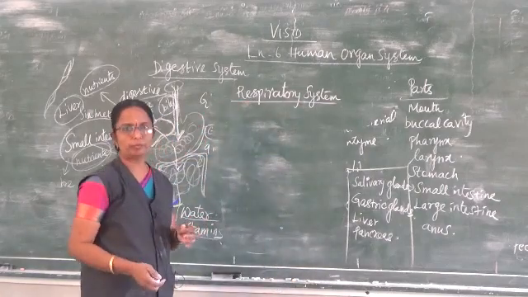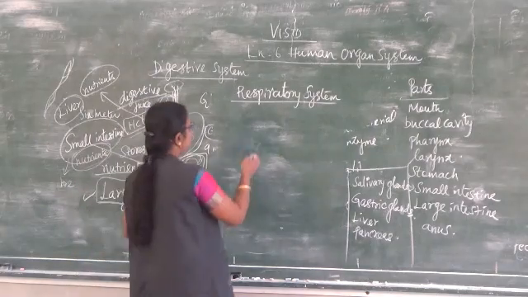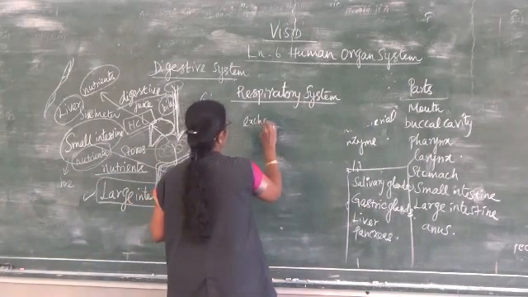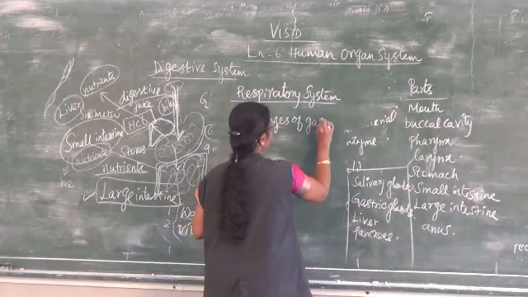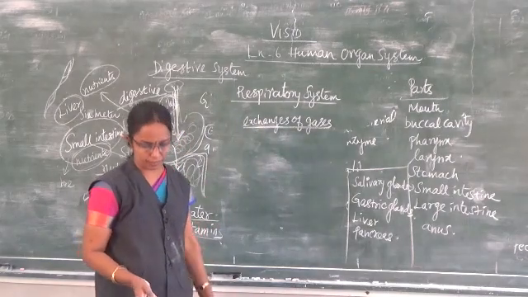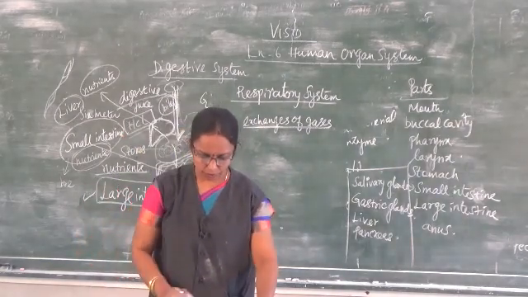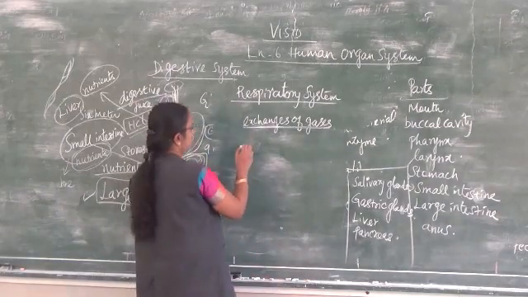Next we move on to the respiratory system. The respiratory system is useful for the exchange of gases. For the exchange of gases, the respiratory system is very much useful. So what are the parts which are present in the respiratory system?